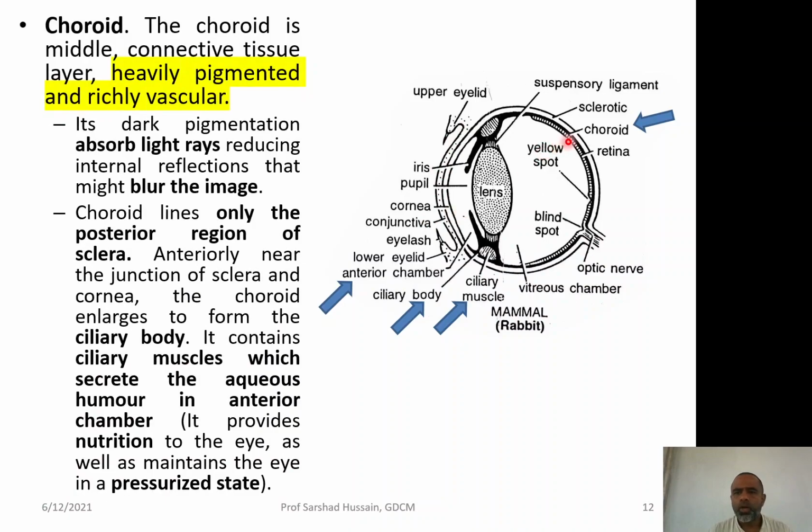Then you look at the choroid. Choroid is a heavily pigmented layer, shown over here by the black. So, it has heavy pigment inside it. Because of the presence of pigment, it can absorb the light, and once the light is absorbed, there will not be too much reflection of the light. So, blurring of the image is controlled by having this black pigmented layer called the choroid.